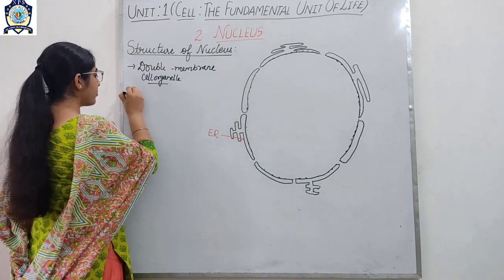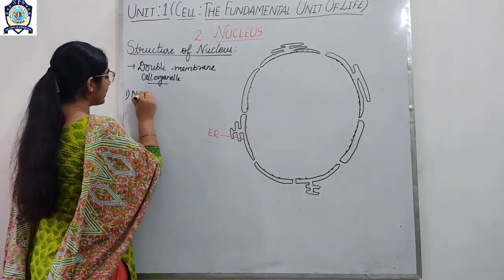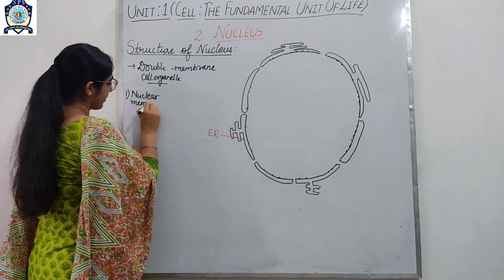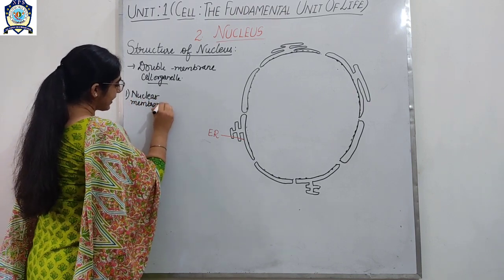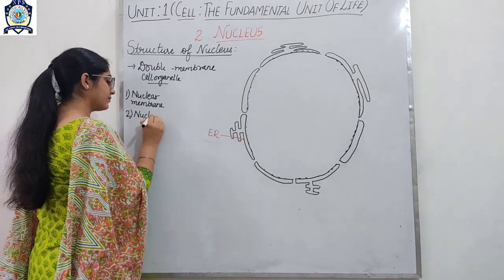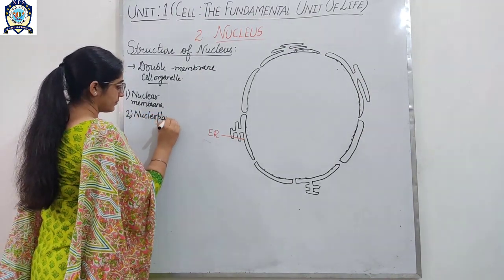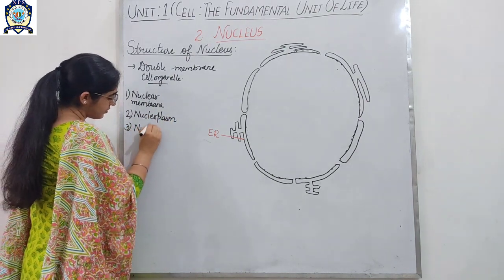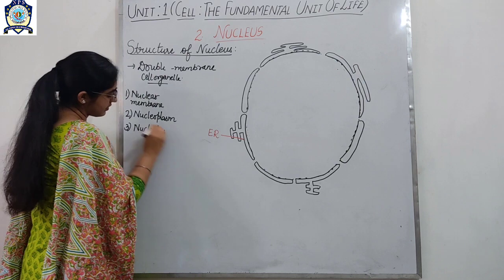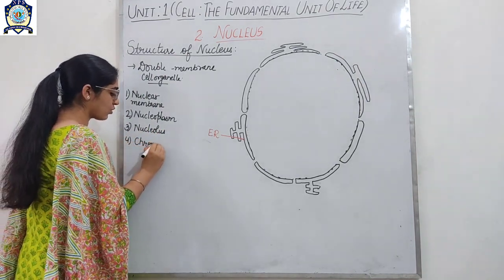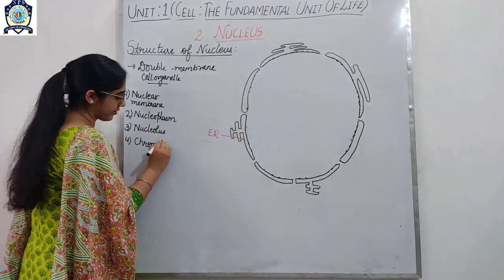The first component is the nuclear membrane. The second one is the nucleoplasm. The third one is the nucleolus. And the fourth one is the chromatin fiber.